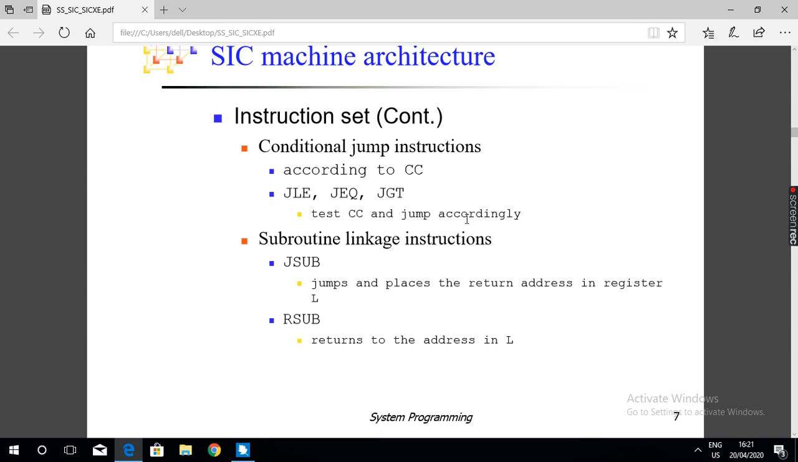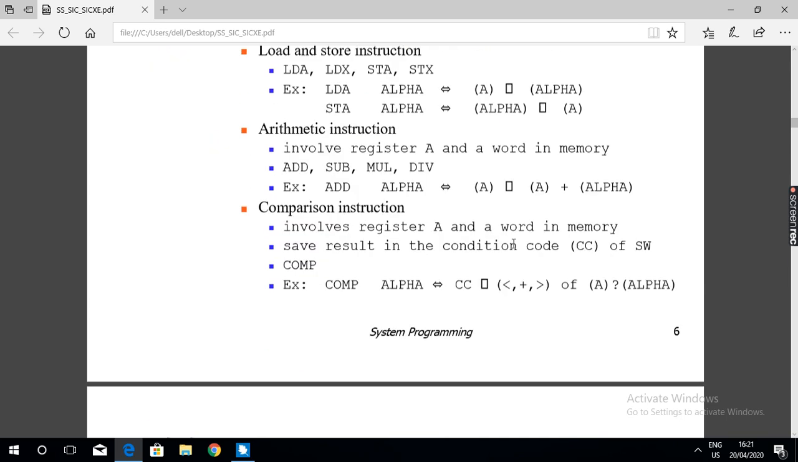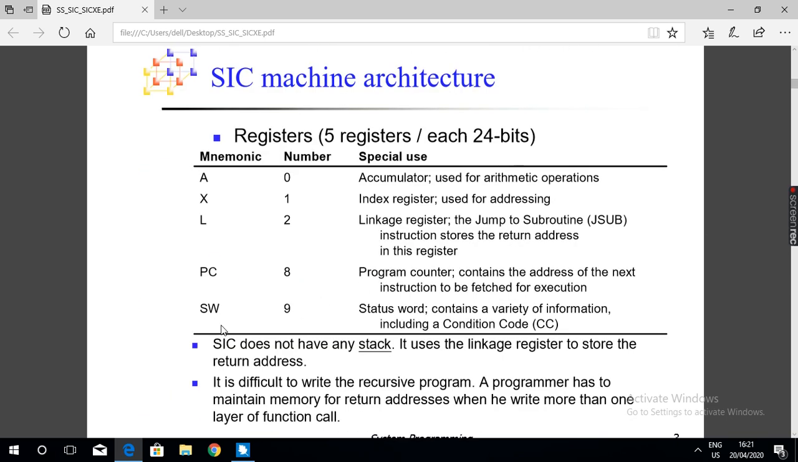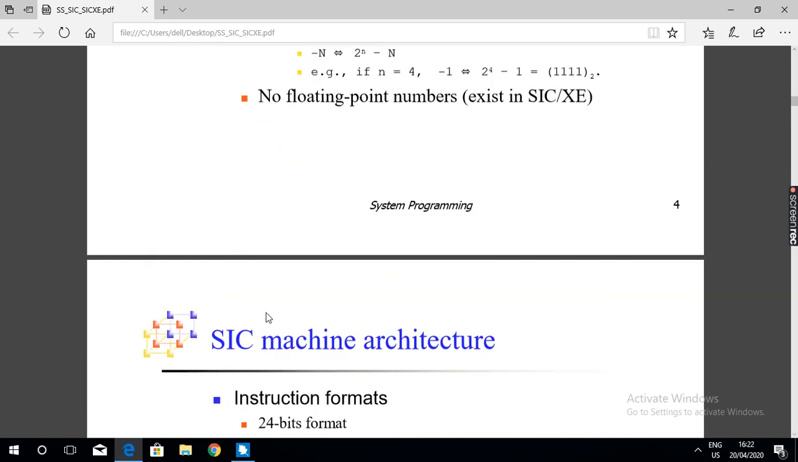Test the condition code and jump accordingly. Where are the condition codes stored? Condition codes are stored in the status word register. There is a special register meant for this, isn't it? The status word, to store the condition codes. It is a 24-bit status word register.